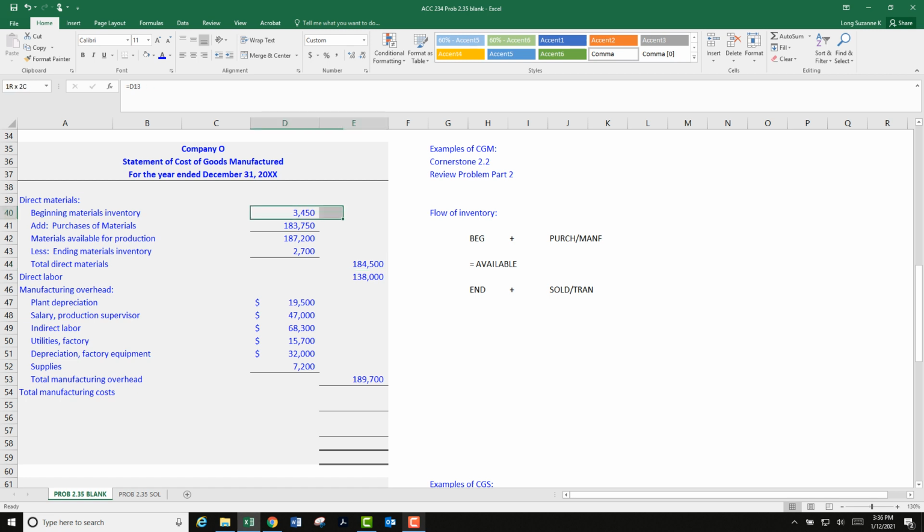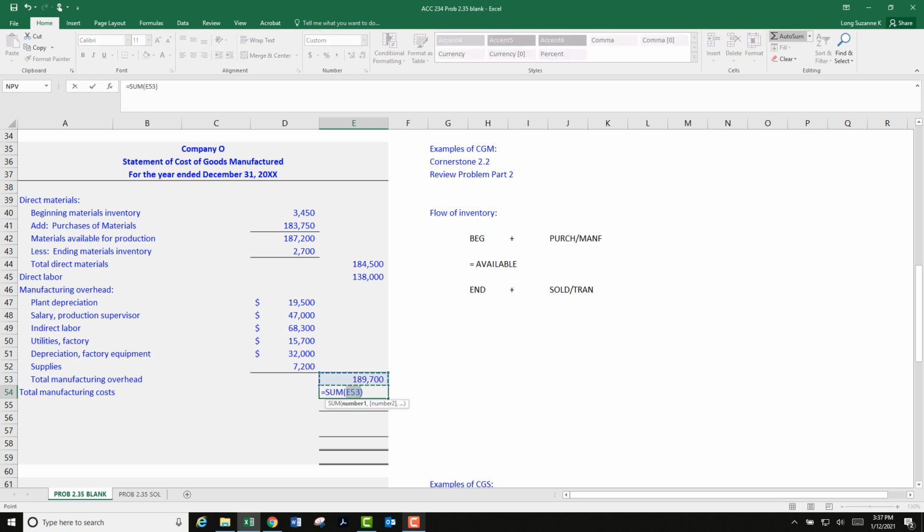Materials, all of this is materials, labor, and all of this is overhead. So we want to add those up. So we want an auto sum right here. Review on auto sum: click where you want the total, click on the auto sum symbol, and hesitate, pause. See what Excel does. Excel says, oh, do you want to just add that one number to nothing? No, that's not what I want. So then click and drag what you do want. I want to add these 3 numbers together. Click and drag and enter.